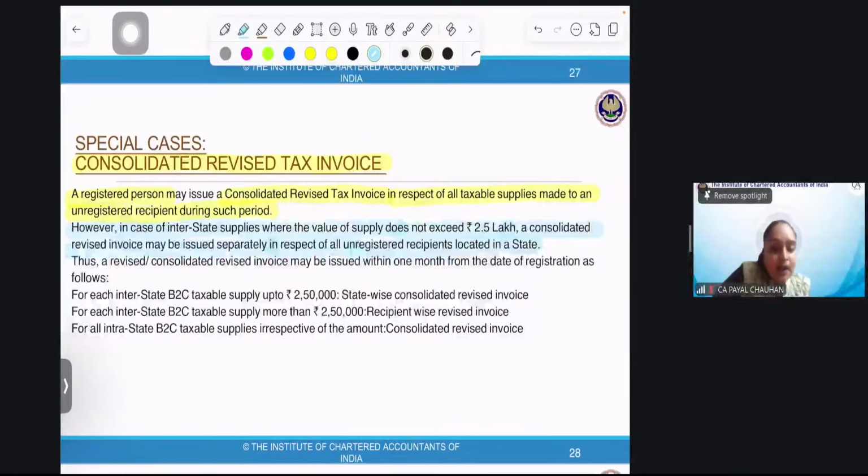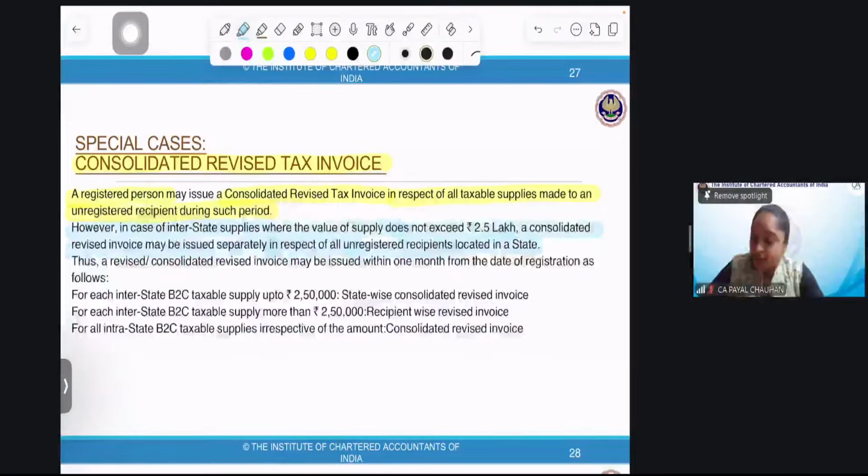Important. A hardware store keeps consolidated tax invoices. Yes, but it's not only hardware stores, grocery stores also. We sometimes buy a biscuit of rupees 10, 20, 30, a kurkura, so yes, these people do it. Now, the next point.